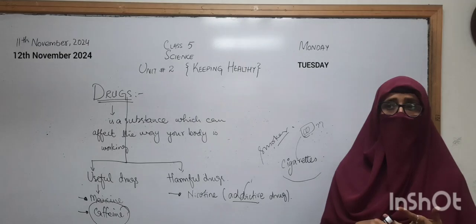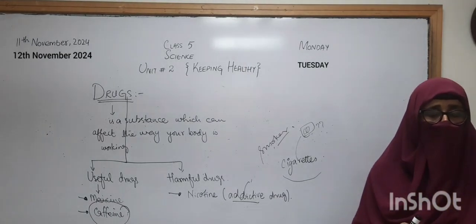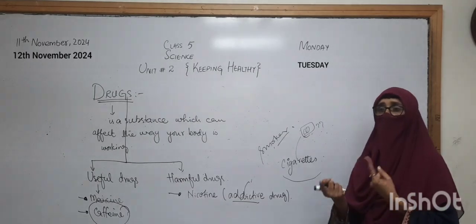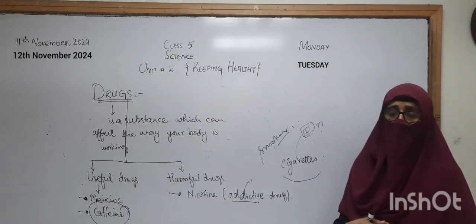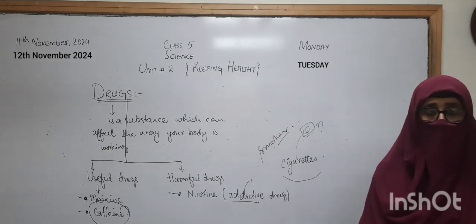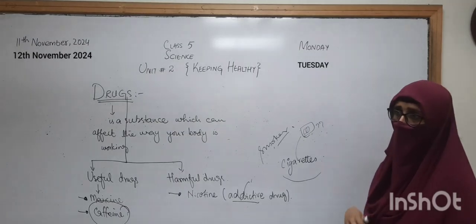The one is active smoking, the person which is smoking, that is the smoker, is doing the active smoking, and the person which is inhaling that smoke is suffering from passive smoking. Also, it is very dangerous for the person that is sitting beside him.